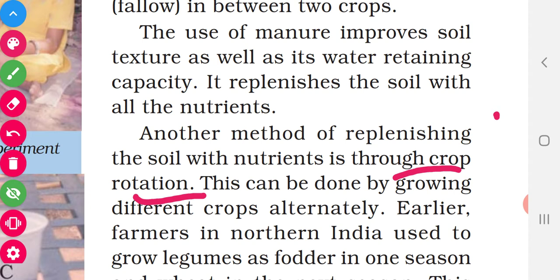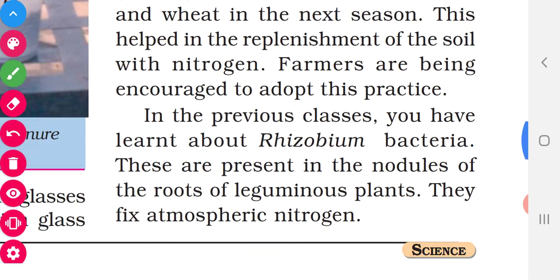So like that we can grow for crop rotation. Instead of applying too much fertilizer, we can go for crop rotation or we can leave the land uncultivated for some time. Okay, have you all understood, children? Now take your next page.